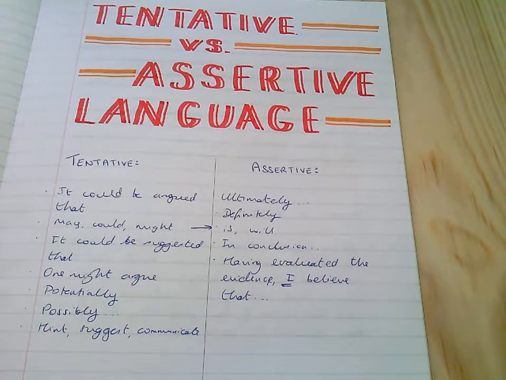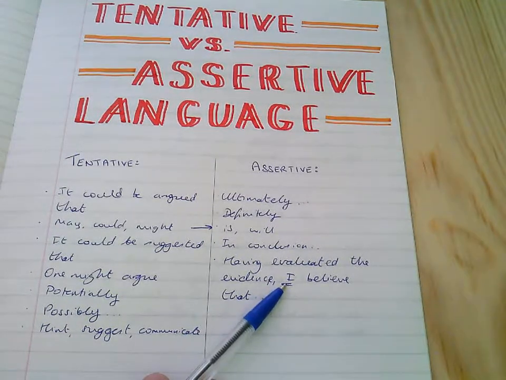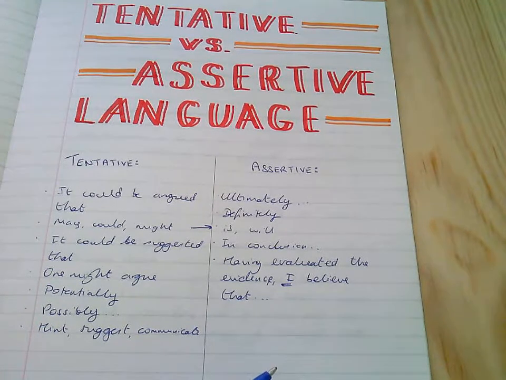So I think this, I believe this, in my opinion, when you really want to emphasize that this is your line of argument. Personally, I wouldn't use the pronoun I all the way through my essay, but I would use it at those moments when it really matters that I want to assert my point of view on a particular text. Okay, so we've got a bit of a word bank going on here. We've made a start at that.